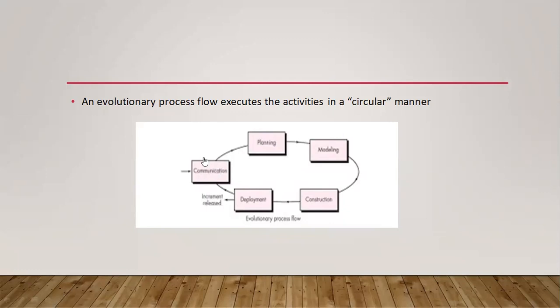First the activity: communication, planning, modeling, construction, deployment. Again we go for communication. If any changes are told at the communication stage, they will come automatically. Again planning, modeling, construction, like that, it works in a circular manner. So this is about the evolutionary process flow.